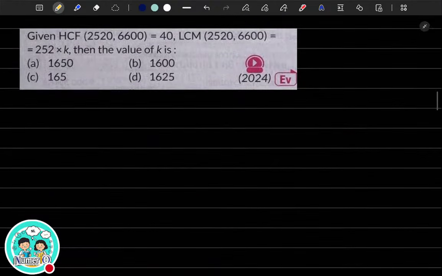Now this is a question which uses the formula. You are given that the HCF of the two numbers is 40. For the same set of two numbers, the LCM is given as 252 multiplied by k. Find the value of k. A very good question. You have to use the formula. What is the formula? The product of HCF and LCM is always equal to the product of the numbers, if the numbers are A and B respectively.